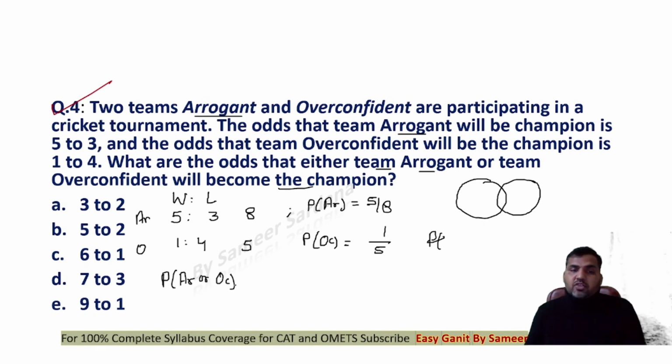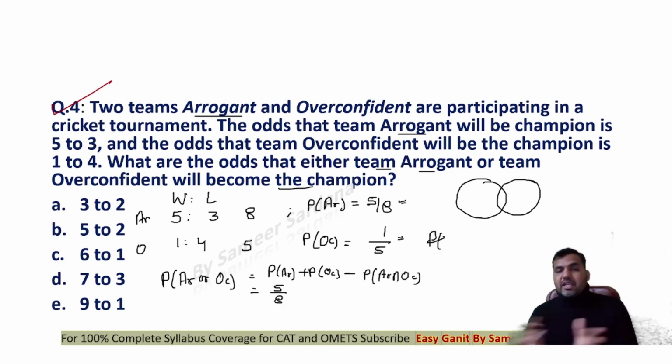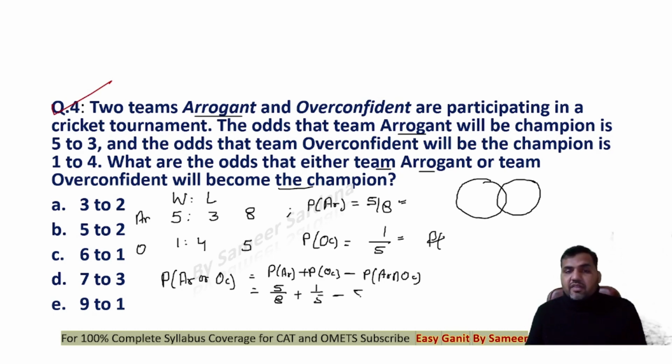So basically you simply find P(arrogant) plus P(overconfident) minus P(arrogant intersection overconfident). Winning of arrogant and winning of overconfident are completely independent of each other, right? So this is 5/8 plus 1/5 minus 5/8 into 1/5. Solve this, you get your answer, right?